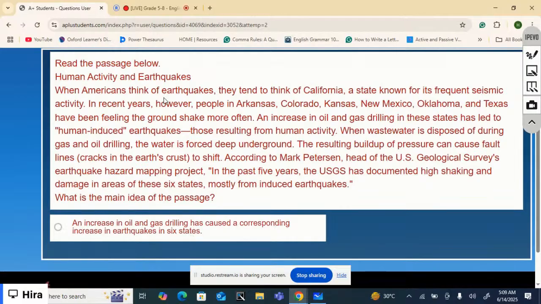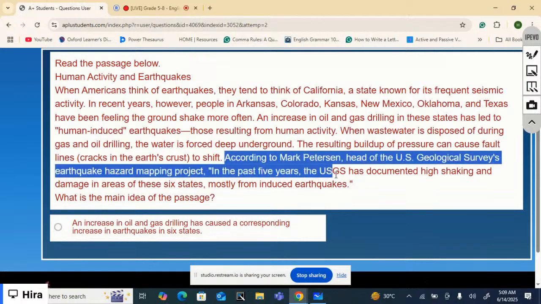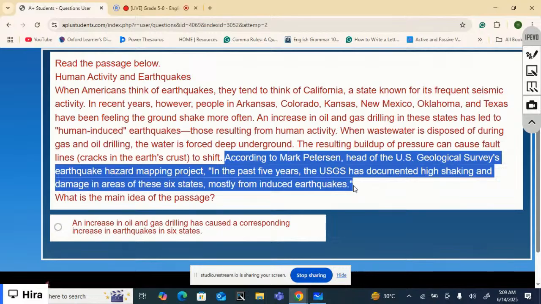The details given here prove this. Look at this. An increase in oil and gas drilling in these states has led to human induced earthquakes. Well, the build-up of pressure caused fault lines to shift. And one of the best proofs is an authentic reference here that this person has said this.